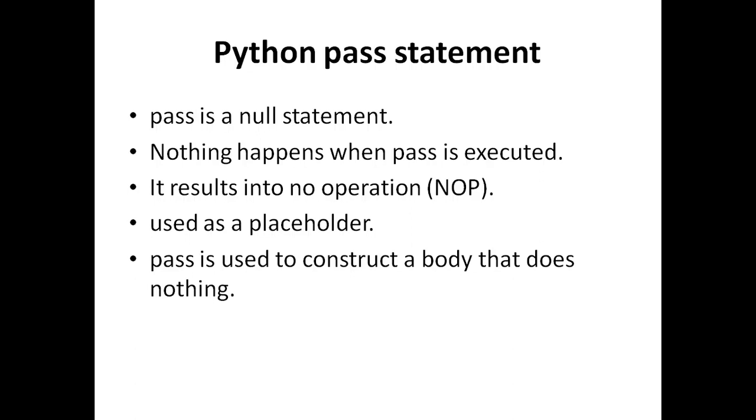It is like in C or C++, where we generally write a semicolon as a null statement, but in Python, to write a null statement, we just write the keyword pass, and it does not have any meaning or value.